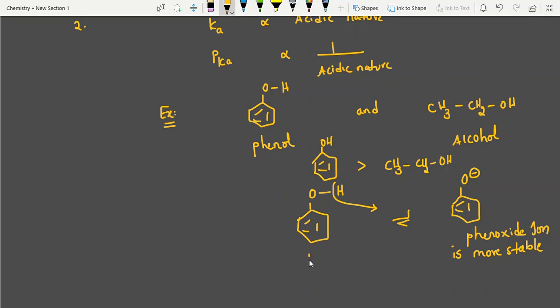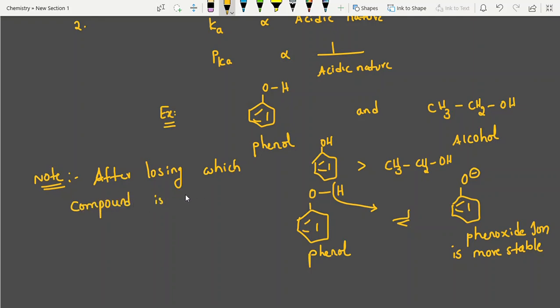So this is phenol. So what is the note point? I am writing one note point here, students. What is the note point? After losing hydrogen, which ion or which compound is more stabilized? Generally more stabilized by resonance. Any other factors also?